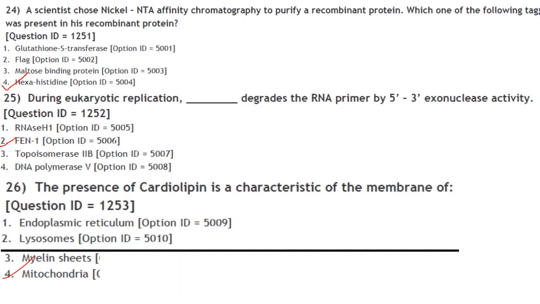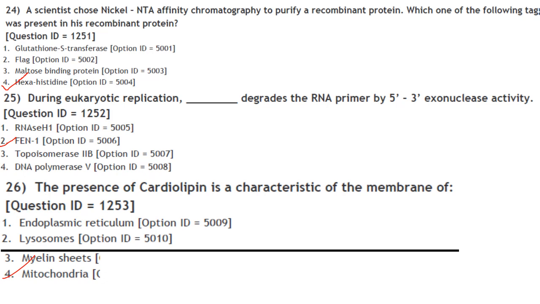Then a scientist chose nickel NTA affinity chromatography to purify a recombinant protein. Which one of the following tags was present in his recombinant protein? So nickel NTA columns are used for purification of recombinant proteins with polyhistidine tag on either terminus, that is either N or C terminus. And the most common polyhistidine tag is hexahistidine tag. So answer here is option 4, hexahistidine.